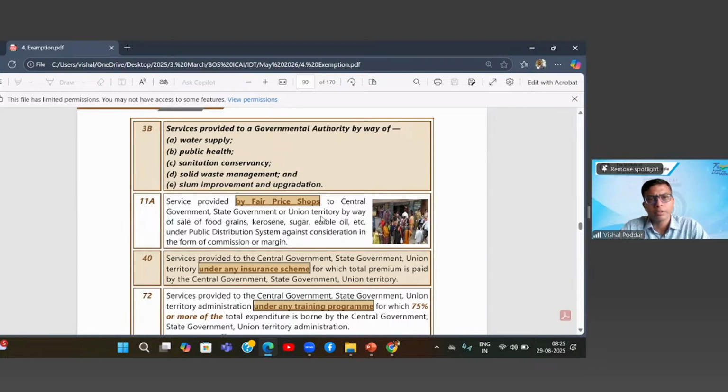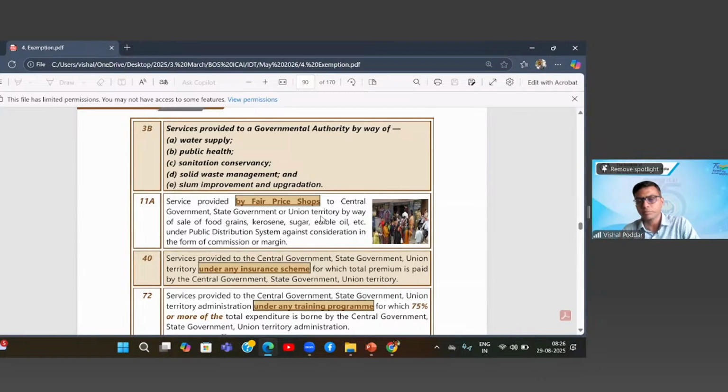Again, services provided to government. Same point. Government is actually providing this service to you. But for providing the service to you, the government is taking the service from some outside agency. So in short, when these things are outsourced by government, the outside agency raises an invoice on government for any of these services. That is what is exempt.